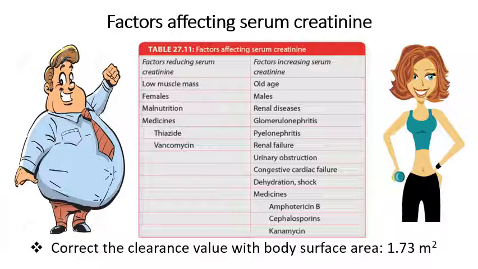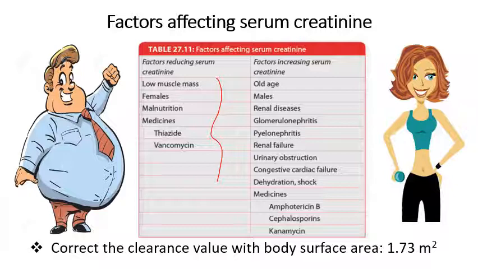These are the factors affecting serum creatinine. Factors reducing serum creatinine include low muscle mass, as in old age, being female, malnutrition, and medicines like thiazide and vancomycin. These always give a low creatinine level in blood, so they affect creatinine clearance also.